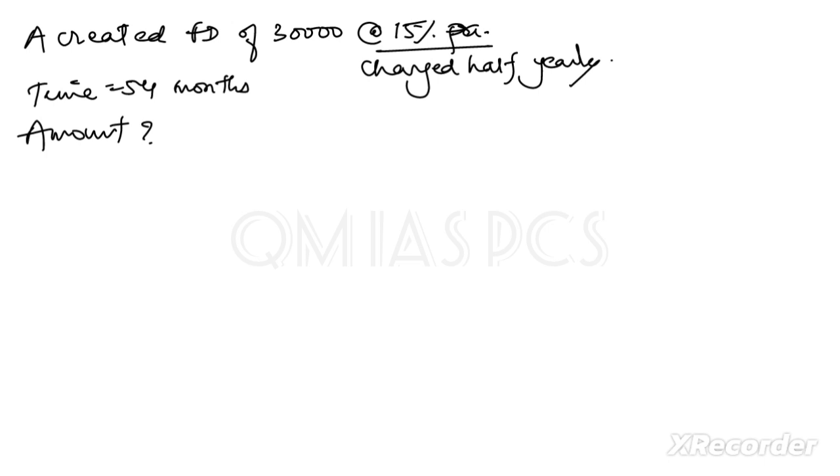So this is your last question. A person A created an FD of 30,000 at 15% per annum, but the bank has charged it half yearly. Just understand this one. As I have told you, whatever percentage is given per annum, if it is charged half yearly, in that case the rate is that per annum divided by 2, that will be 15 by 2 percent.